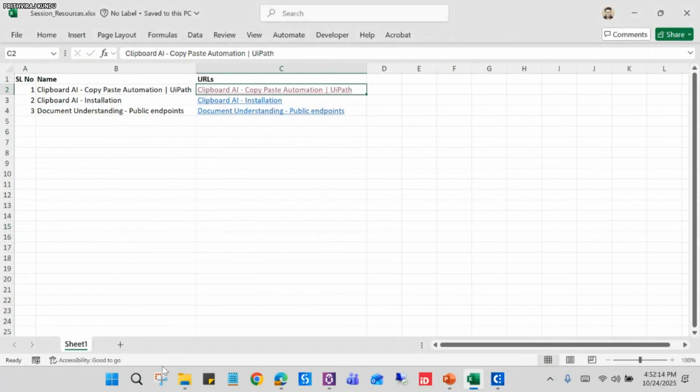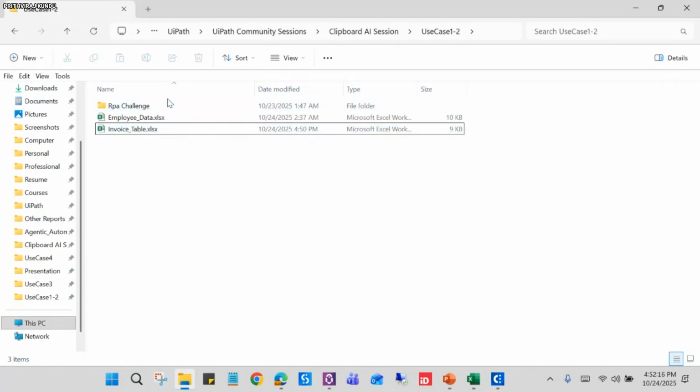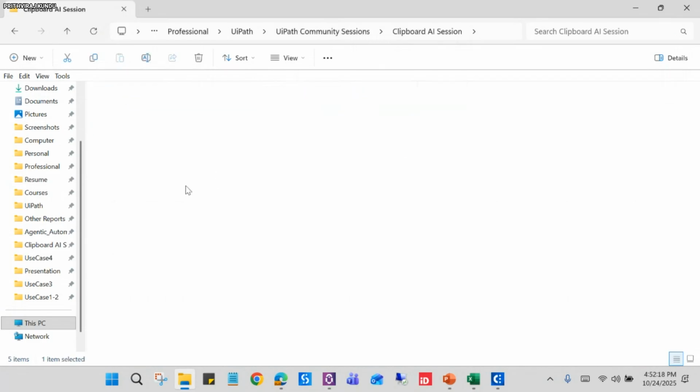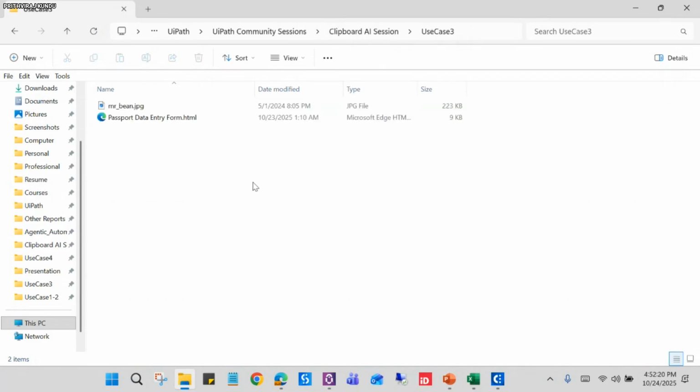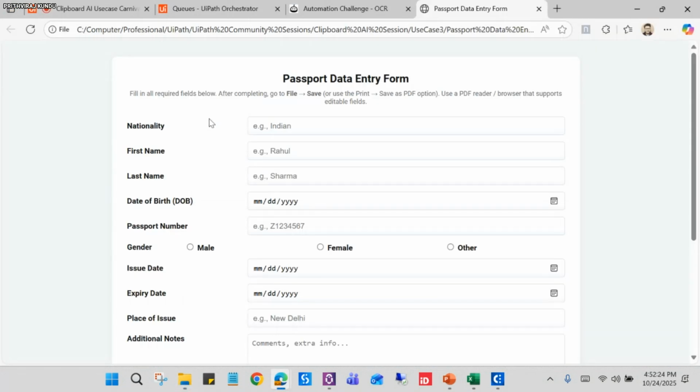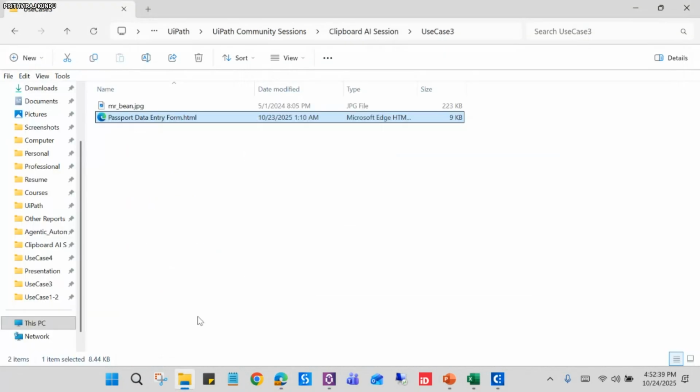Let me quickly close this one. Yeah. So first of all, let me open this web form here. You can see this is the passport data entry form. Here are nationality, first name, last name. So all the fields are there, and we need to populate this accordingly by extracting the data from the image. Now let me open the sample image.